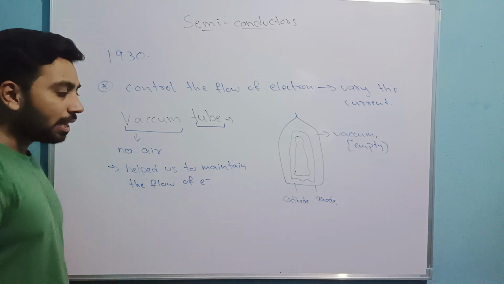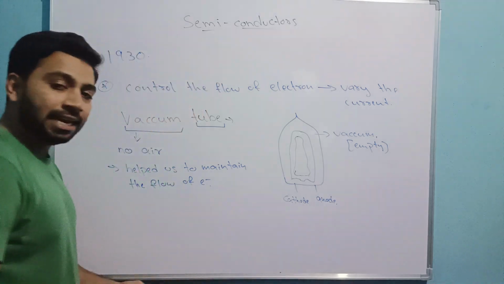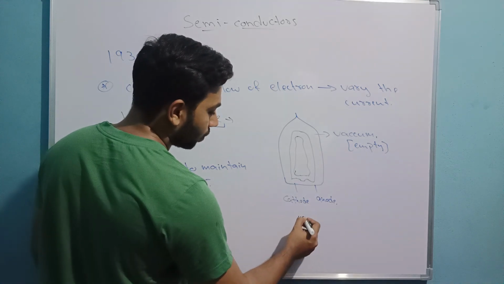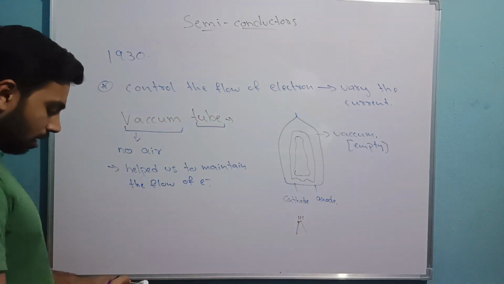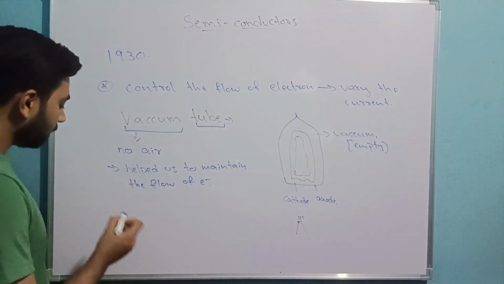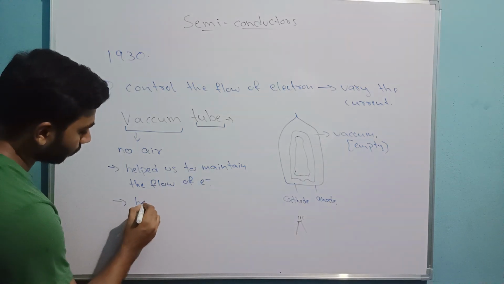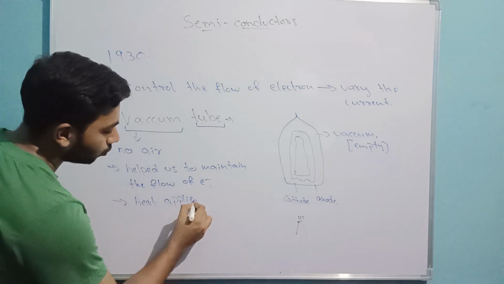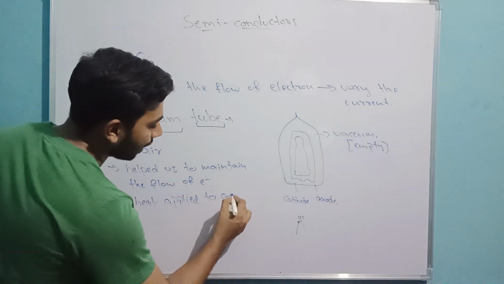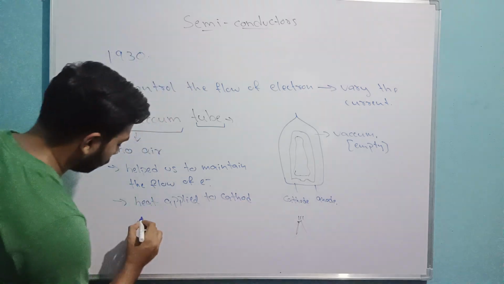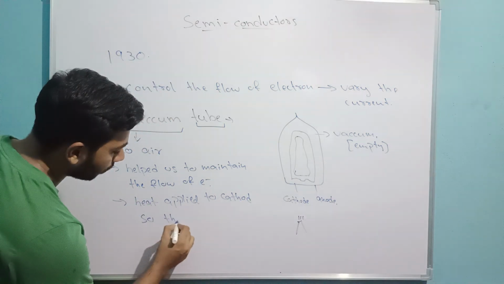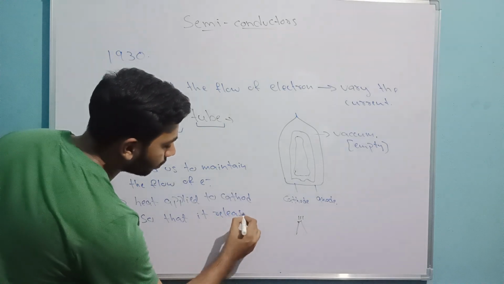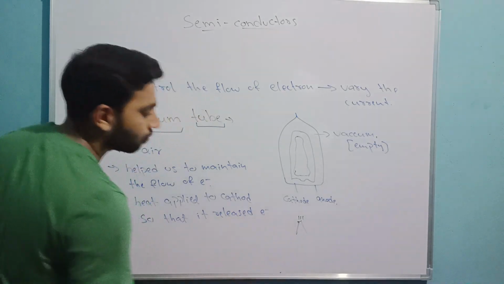Okay, now what we'll do is heat this cathode. Heat is applied to the cathode so that it releases electrons.